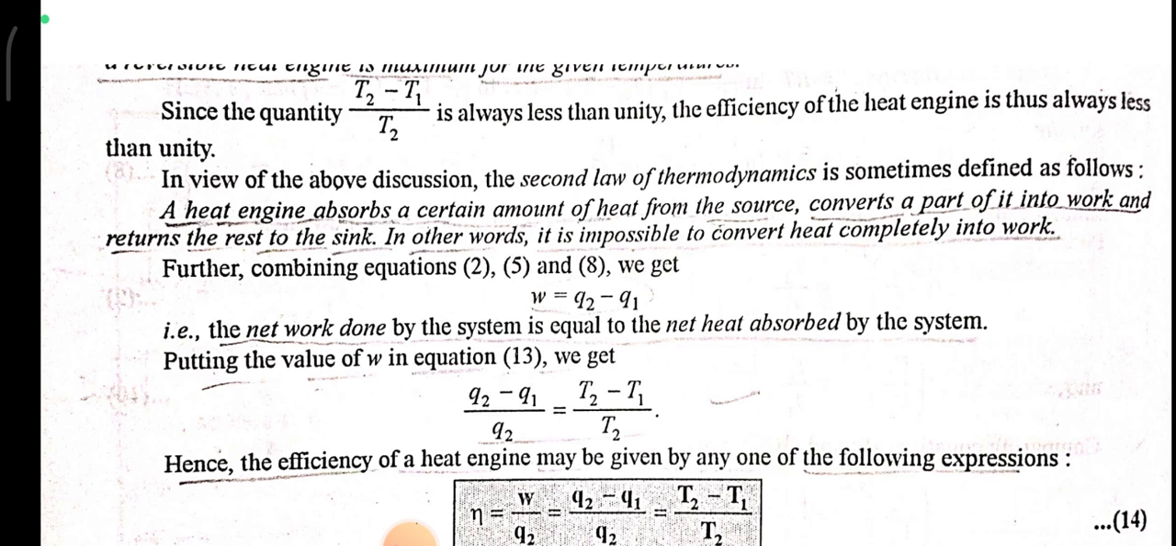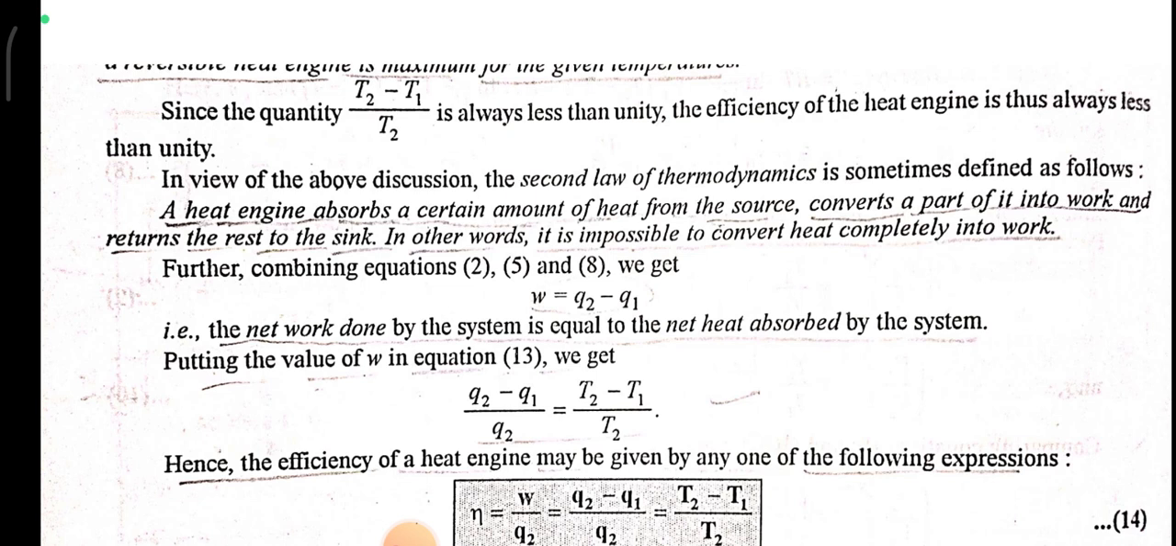In view of the above discussion, the second law of thermodynamics is sometimes defined as follows. The heat engine absorbs a certain amount of heat from the source, converts a part of it into work, and returns the rest to the sink. In other words, it is impossible to convert heat completely into work.